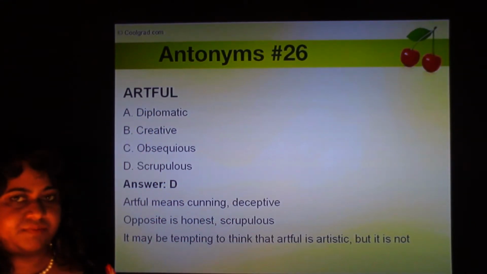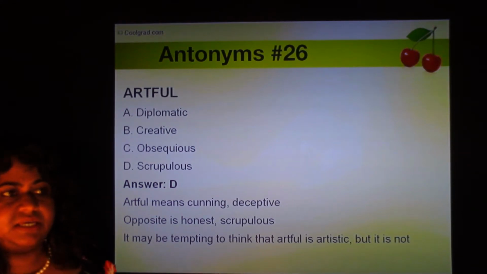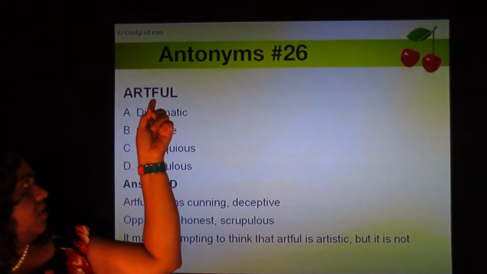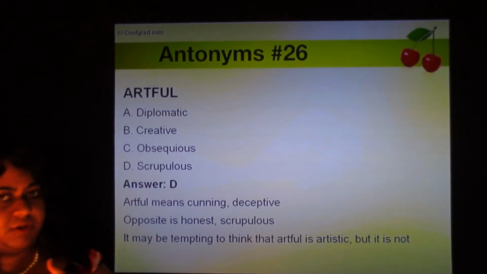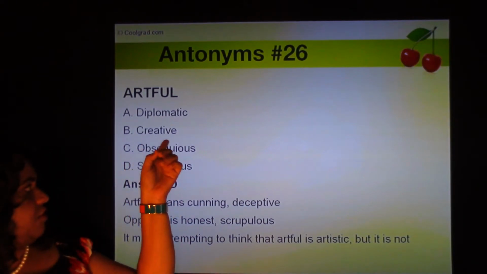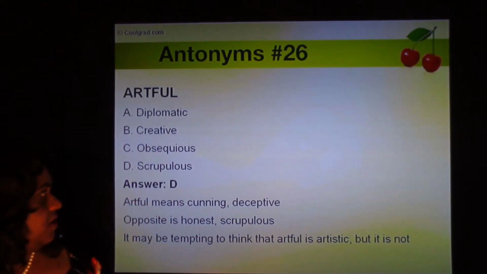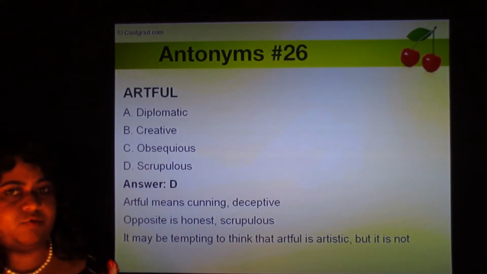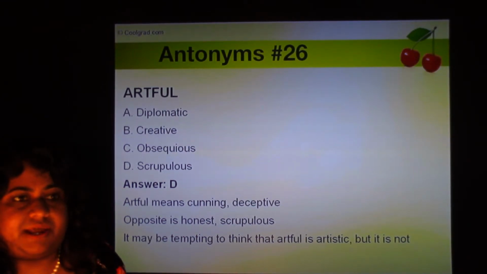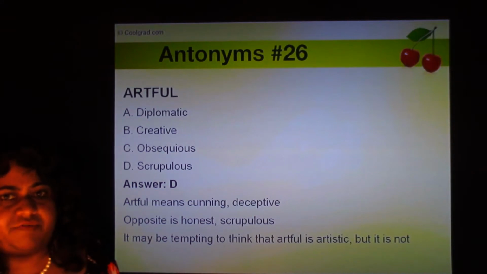Scrupulous means honest. Unscrupulous means dishonest. Artful is nothing to do with being diplomatic or not diplomatic either. Artful is nothing to do with creative. Obsequious means when you're overly servile to someone, flattering someone, trying to curry favors.